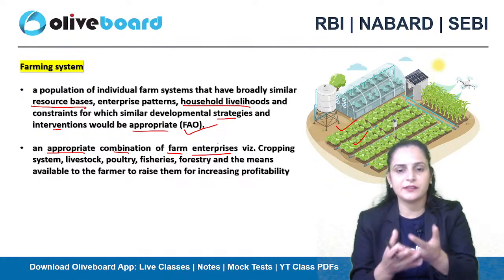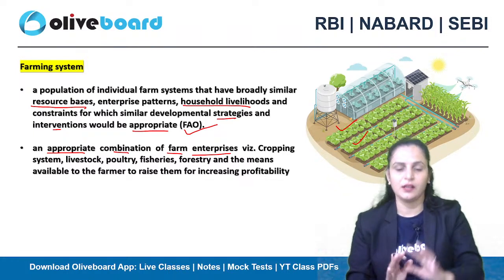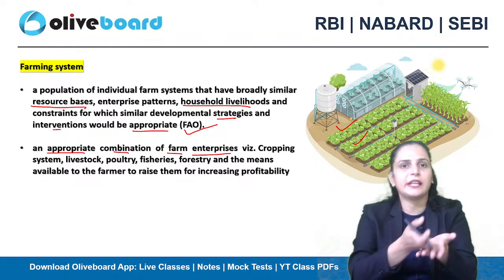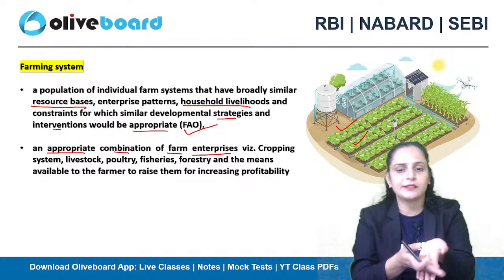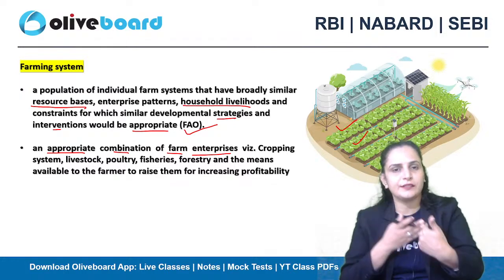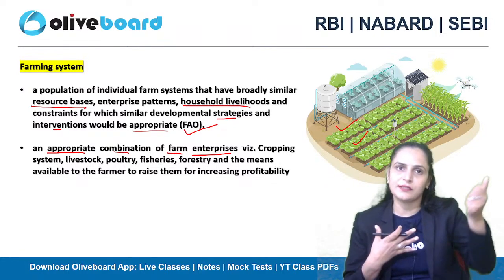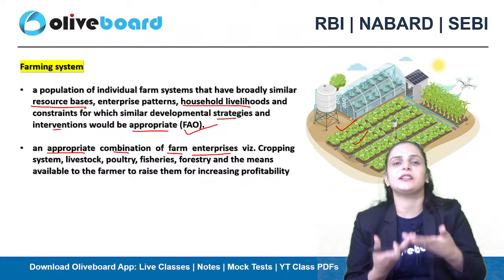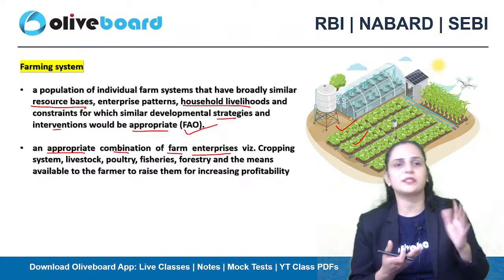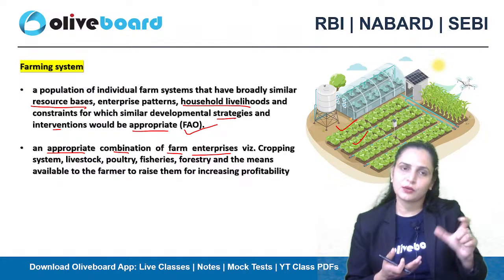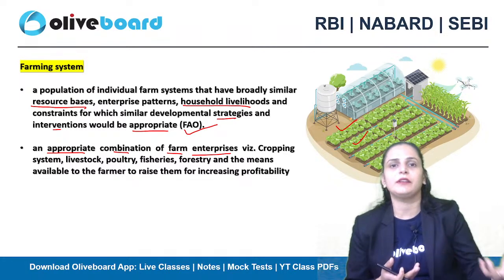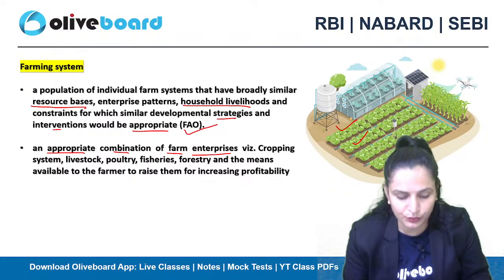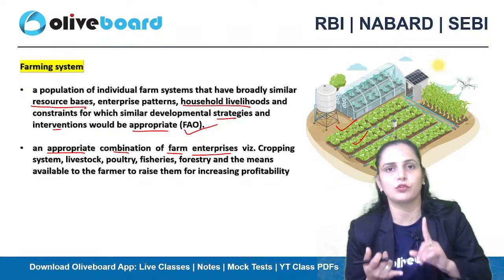Okay, the farm enterprises are combined in an appropriate manner, and in that you might have the agricultural crop, you might have the livestock like the animal rearing is there, poultry is there, fishery is there, forestry practices or the large trees are also growing there, and the means available to the farmer to raise them for increasing productivity. So why the farmers are following a specific type of farming system? So that he will have a good productivity out of the land area he is having, right? So इसलिए ही कोई farmer जो होता है एक specific farming system को follow करता है.